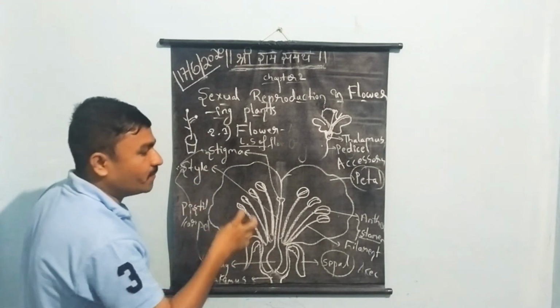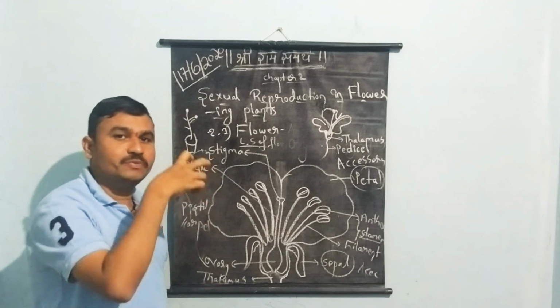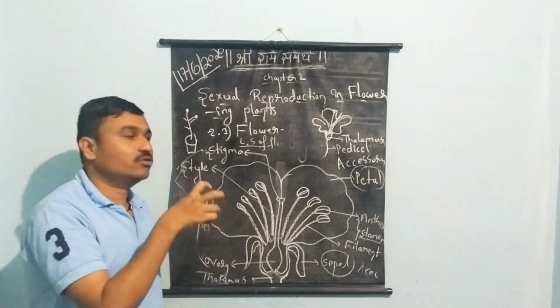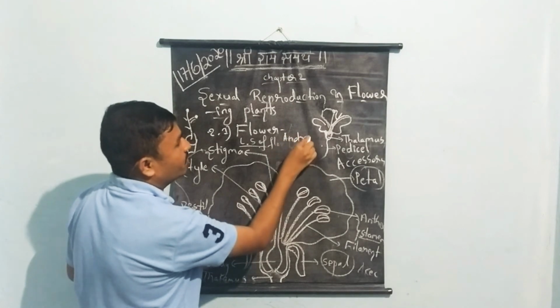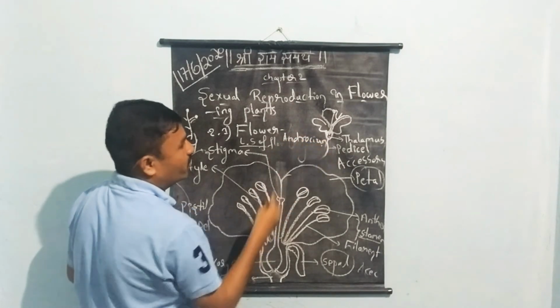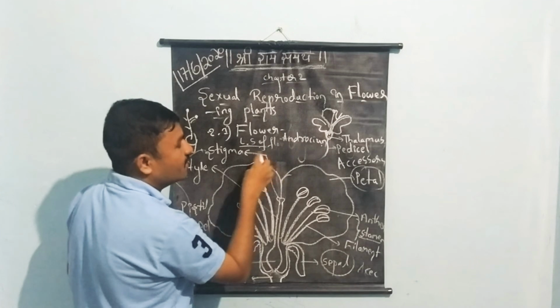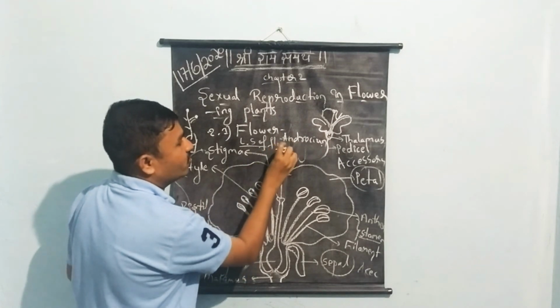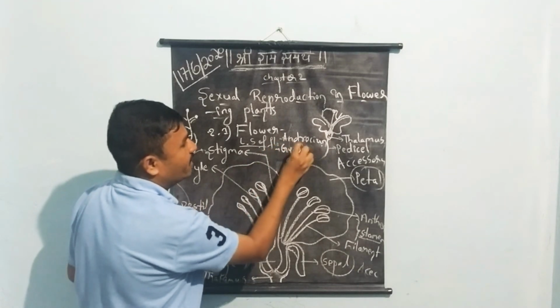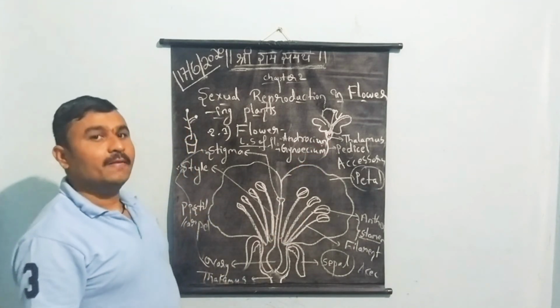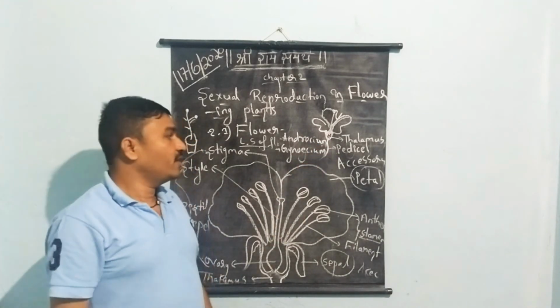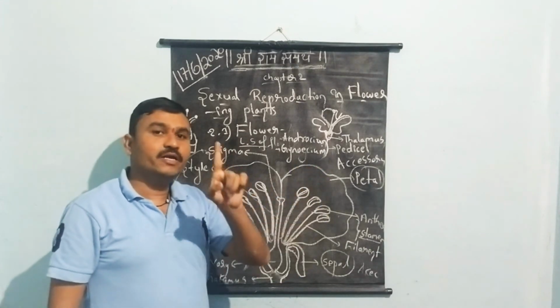The group of stamens we call the androecium. The group of pistils we call the gynoecium. Students, the androecium is the male reproductive whorl, whereas the gynoecium is the female reproductive whorl.